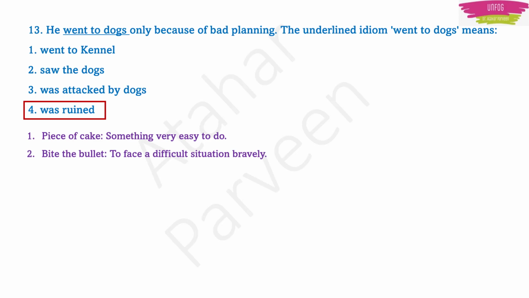Means you are showing bravery by facing that tough situation. So in order to explain the way you are facing the difficulty, you can use the words bite the bullet, or someone else can use bite the bullet for you. Next, break a leg. Break a leg means a way to wish good luck.